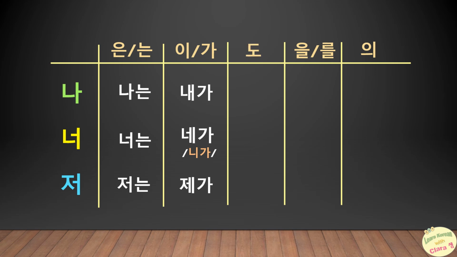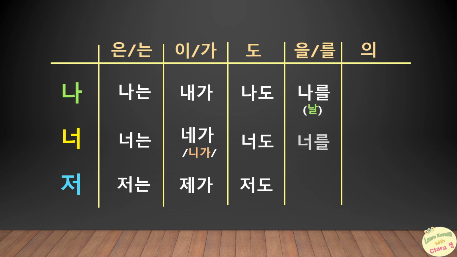With the particle 도, 나 gives 나도, 너, 너도, 저, 저도. With the object particle, 나 gives 나를 or 날, 너, 너를 or 널, 저, 저를 or 절.